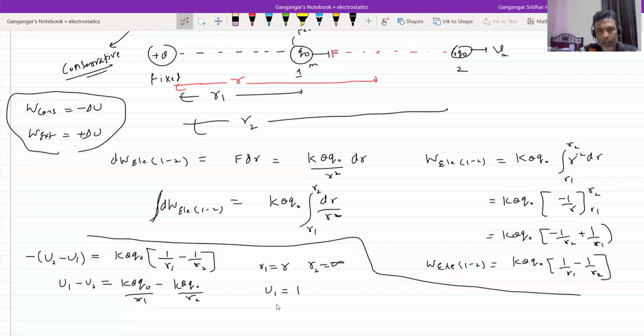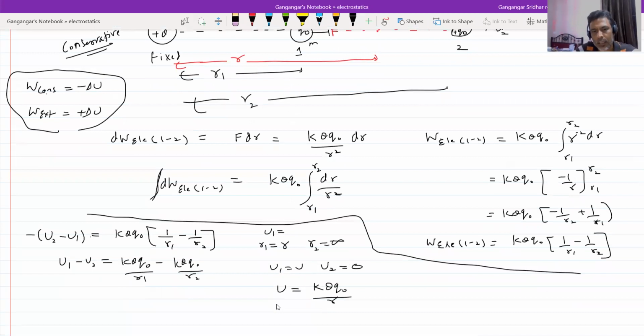So U1 equals U and U2 becomes 0. Substituting all, this becomes U equal to K Q Q naught by R. So this interaction potential energy depends only upon the separation between the point charges. So what is the reference for this?